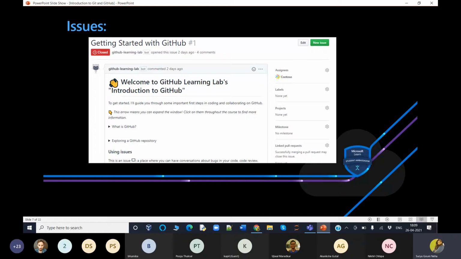An issue can be created to discuss a broad set of topics, including bug reports, feature requests, documentation, clarifications, and more. Once an issue has been created, it can be assigned to owners, labels, projects, and milestones. You can also associate issues with pull requests and other GitHub items to provide future traceability.